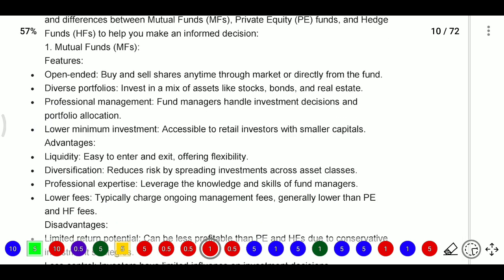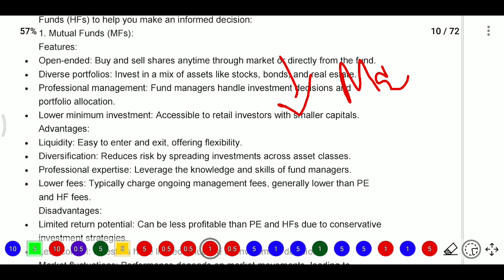So mutual fund features: they are open-ended funds, so you can buy and sell shares anytime directly from the fund. They have diverse portfolios. They do not put all your money in one share, like don't put all your eggs in one basket. They follow that concept, investing in a mix of assets like stocks, bonds and real estate. And there is professional management: fund managers handle investment decisions and portfolio allocations. They also charge a low management fee, and a small capital is also accepted. Even if you have 500 rupees, even 1000 rupees, they will allow you to invest.